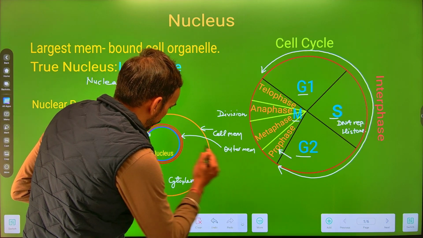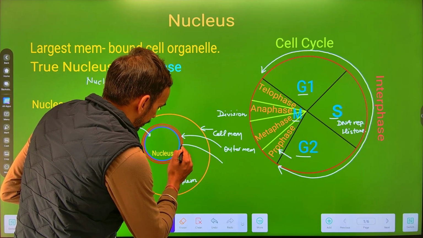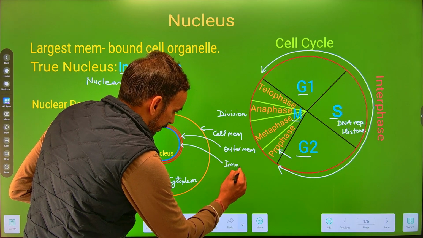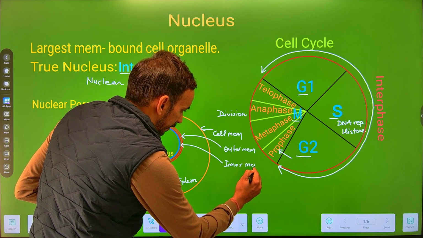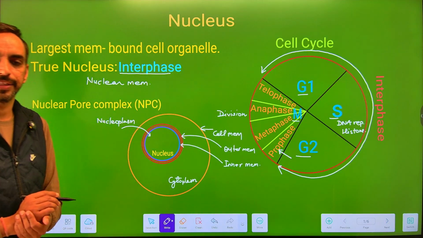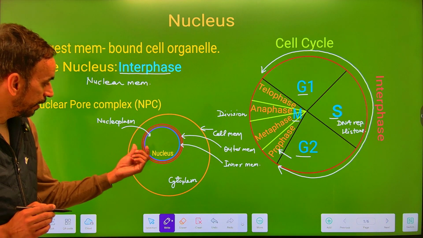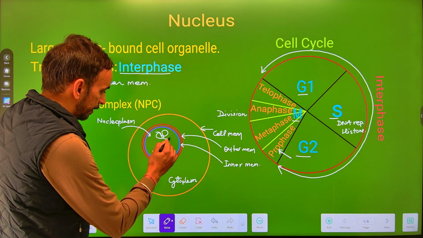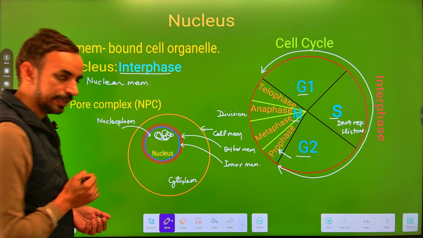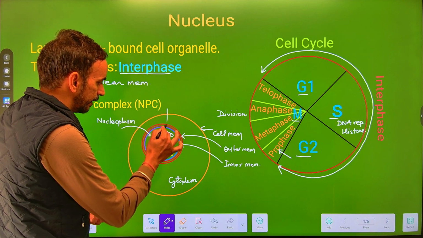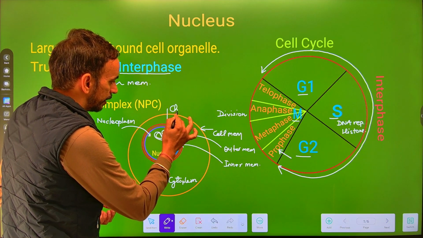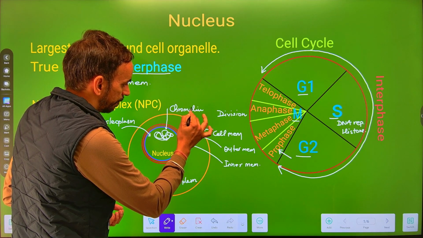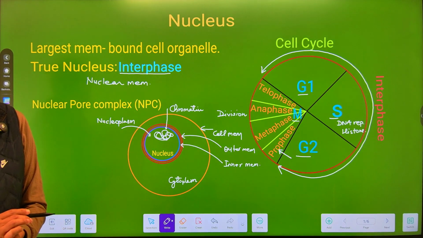There is a presence of inner nuclear membrane, like the mitochondria and the plastid. Now the nucleus contains the genetic material, and that genetic material is known as the chromatin. उसे अपन कहते हैं chromatin.